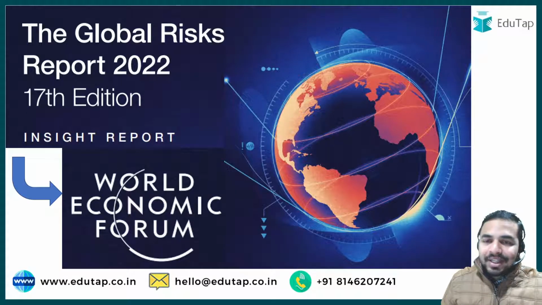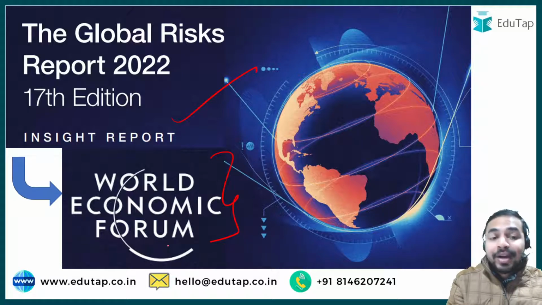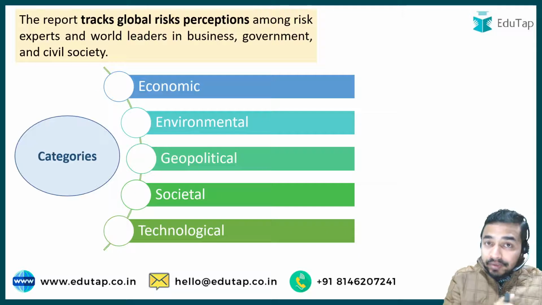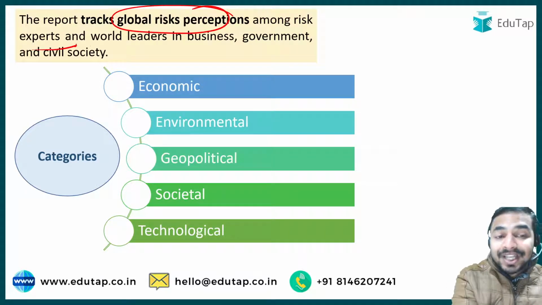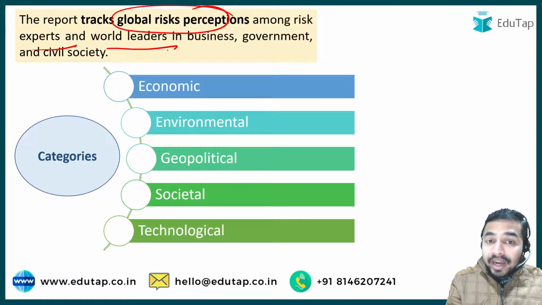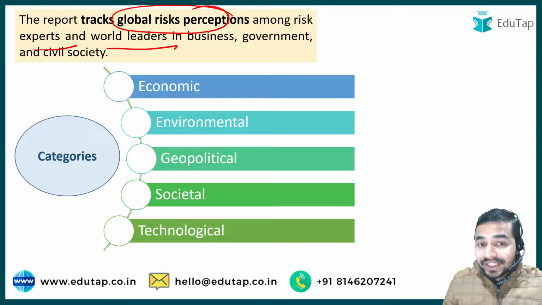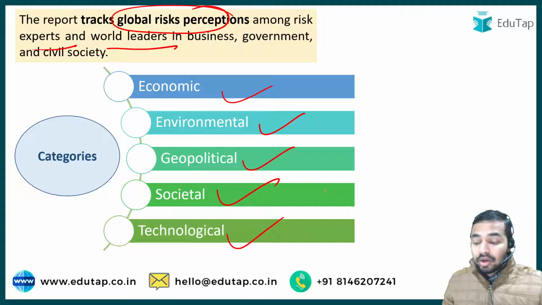So here you can see that this particular report was launched by the World Economic Forum, and this was the 17th edition of this particular report. And when we talk about this report, it tracks the global risk perceptions among the risk experts and world leaders, and it divides all these risks into 5 different categories, that are economic, environmental, geopolitical, societal, and technological.